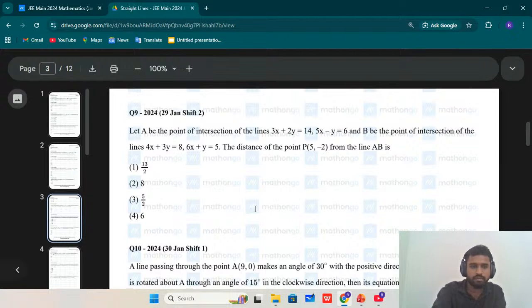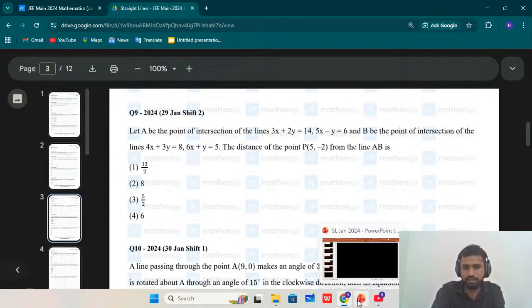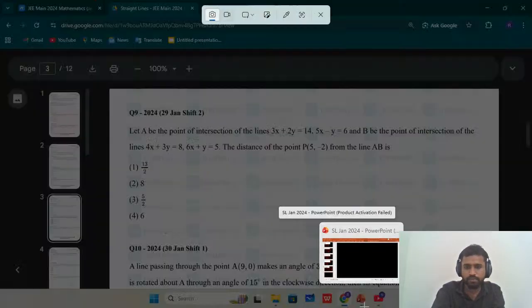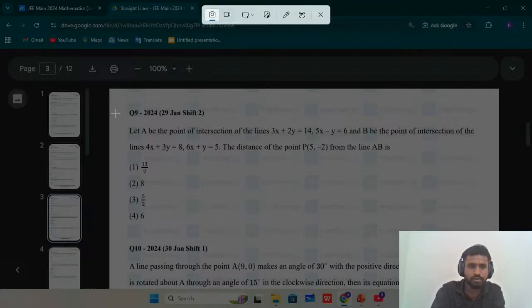I'm copying it from Math on Go. Already I have told we are taking these questions from the Math on Go website. Anyone can access these questions PDF by using the Math on Go website. So question number 9 we have to do, and I'm copying it here.